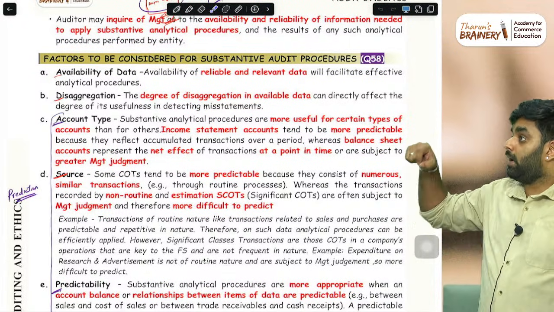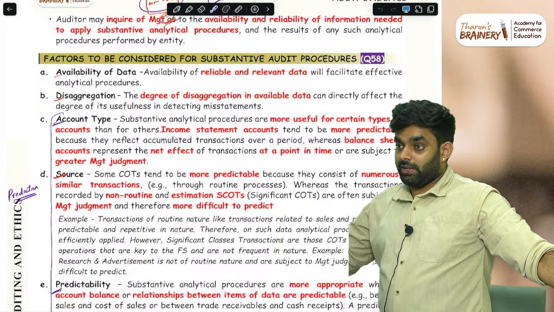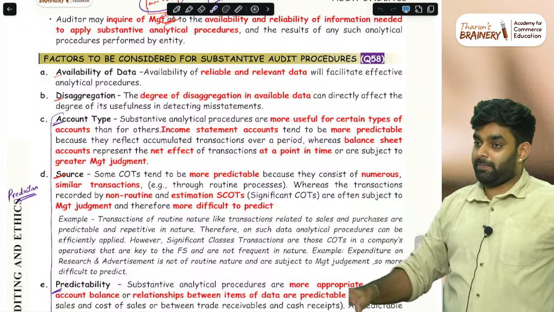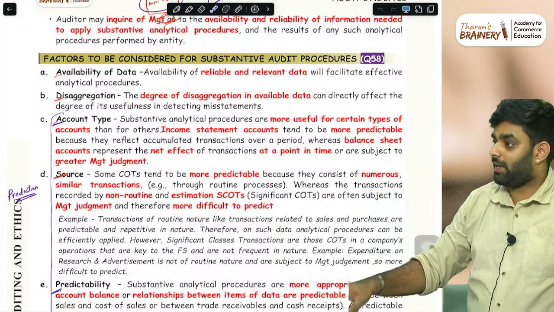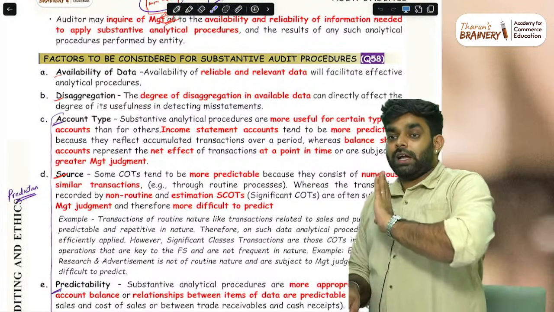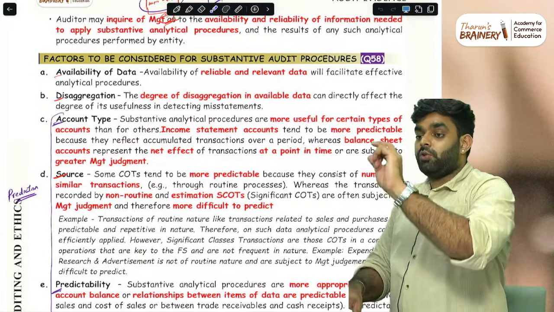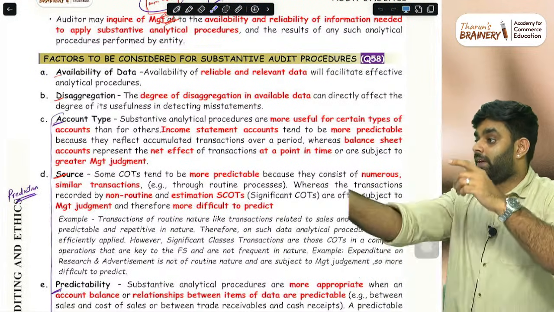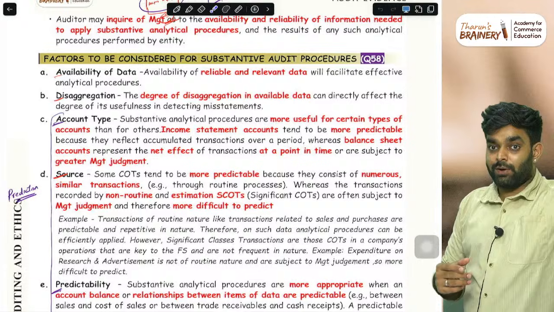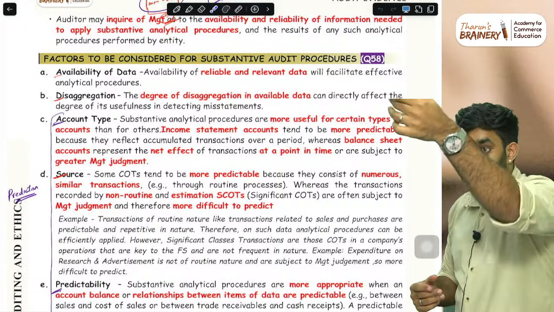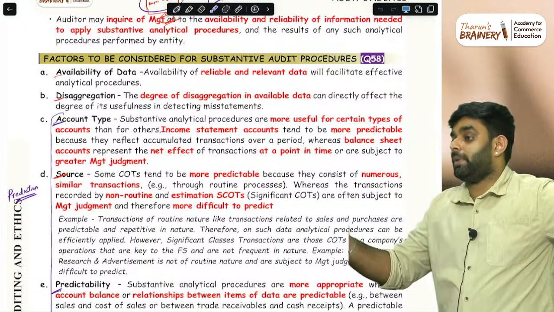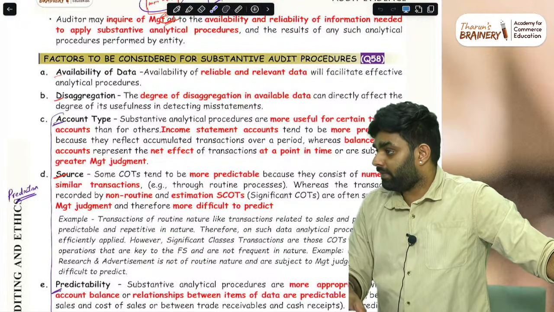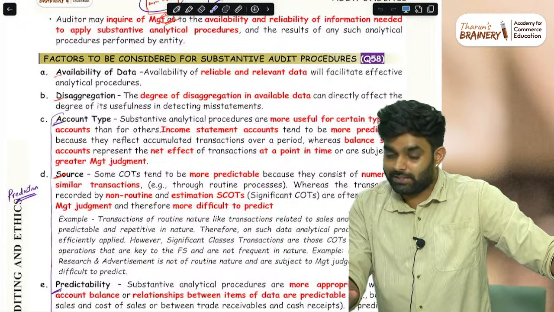But for balance sheet items, you can use it as consideration of relationship. Comparison you cannot use, because the balance sheet is not comparable. But with consideration of relationship, you check the debtor trend against the sales trend. Last year what was the sale, what was the debtor? Current year what is the sale, what is the debtor? You will get a better match than just comparing debtors. That is the difference in where you use it.